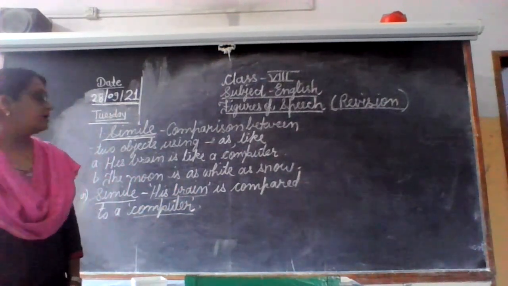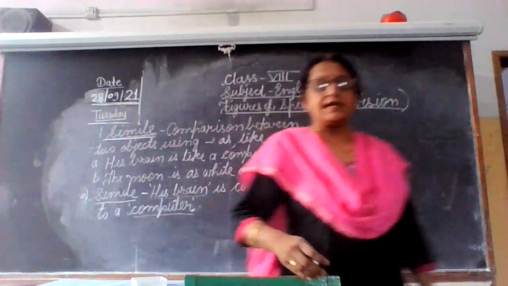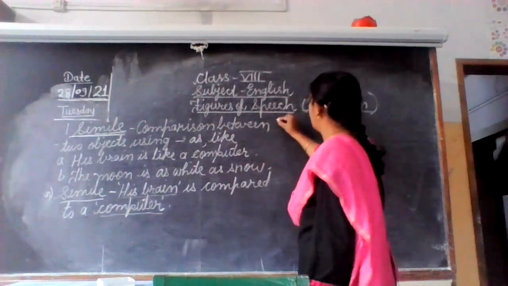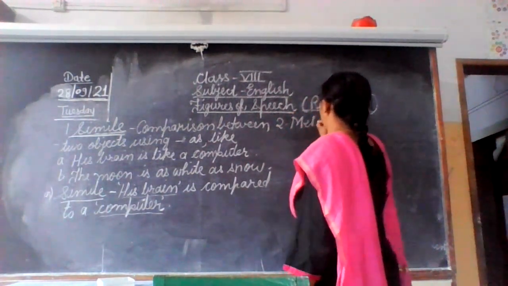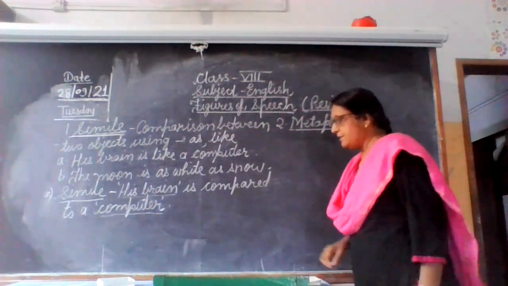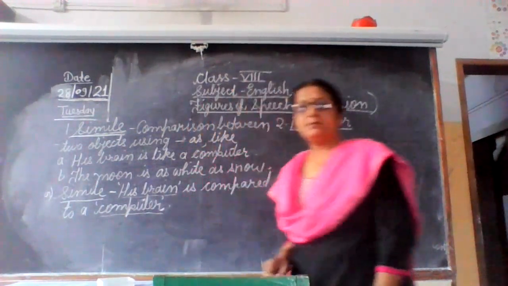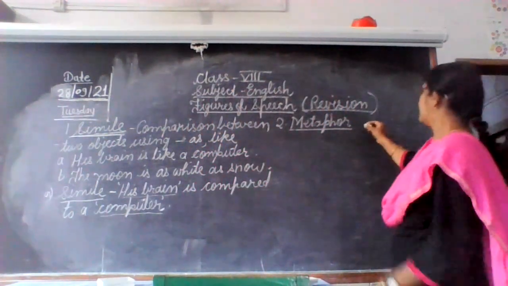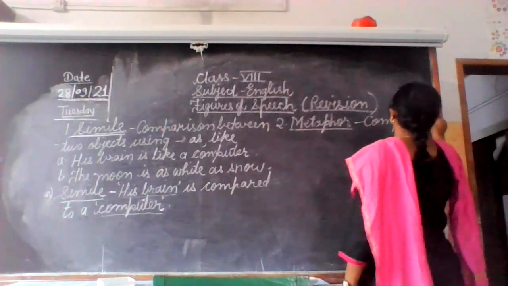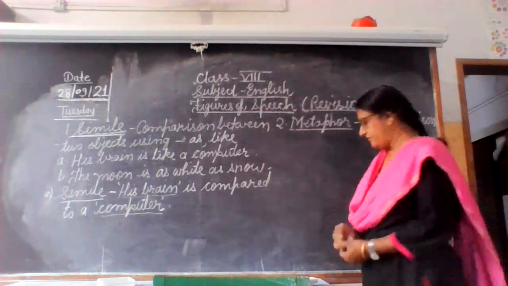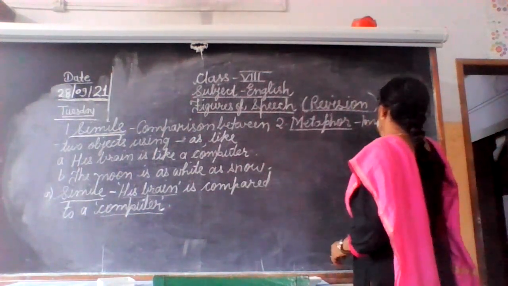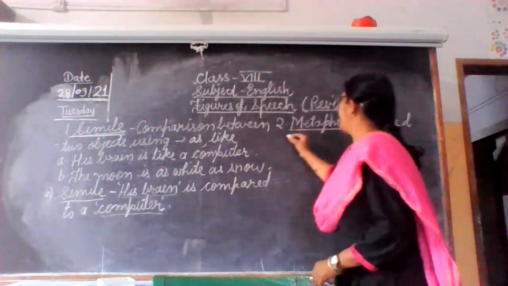Okay. The next one related to simile. The next is our metaphor. We will get the next, second figure of speech, that is metaphor. Simile and metaphor are near about same. So again in the metaphor you will see the comparison between the two objects, or implied comparison we can write it here.